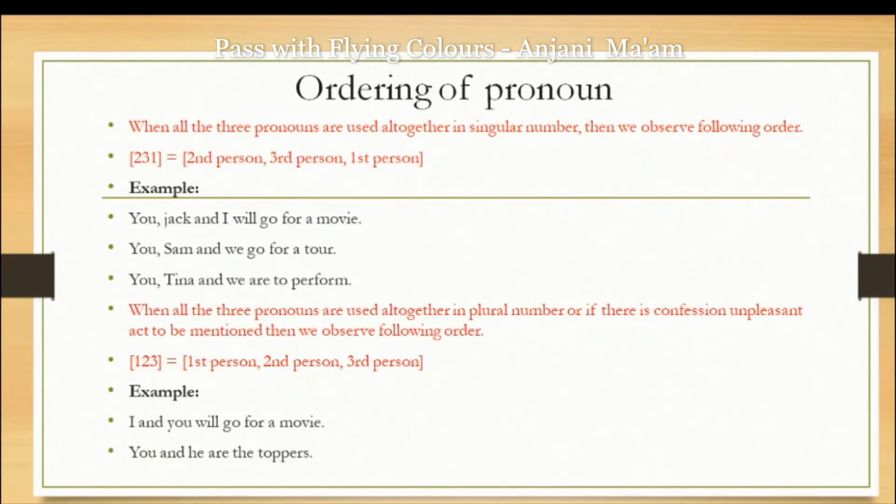Next, ordering of the pronoun. Most important slide. When all the three pronouns are used all together in the singular number, then we observe the following order. So students, please remember, when three pronouns are used together, what will be the order? 2 plus 3 plus 1, that is, second person plus third person plus first person. In these examples, you is second person, Jack third person, and I first person.